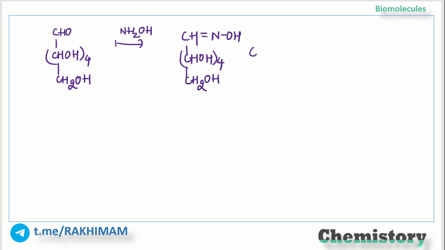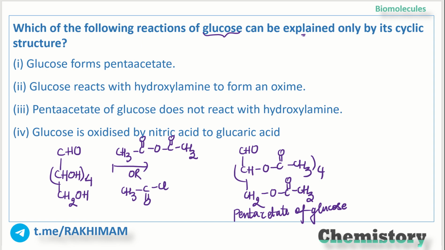So this is glucose oxime. This is also not explaining the cyclic structure because we get glucose oxime. Glucose reacts with hydroxylamine to form an oxime, so this statement is also correct, and it is explaining the open chain structure.